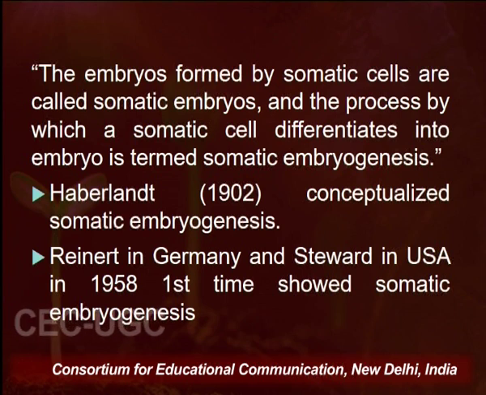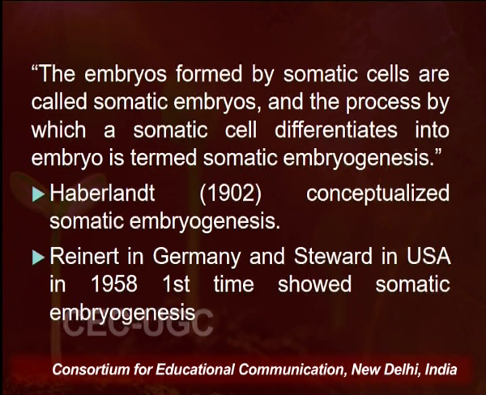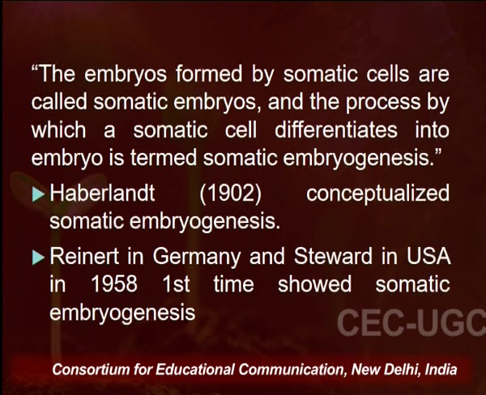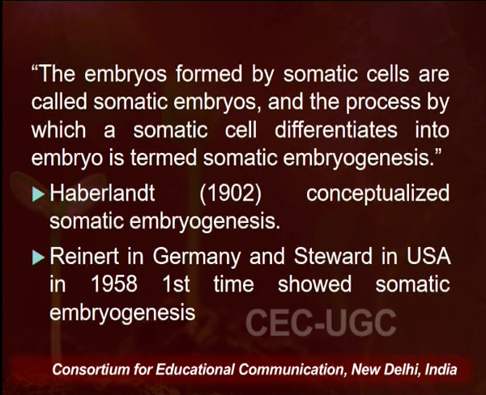So those non-reproductive cells, when they are exposed to suitable conditions and acquire the properties of an embryo, we call them somatic embryos. And the process by which these somatic embryos are formed, or the somatic cells differentiate into embryos, we call somatic embryogenesis.